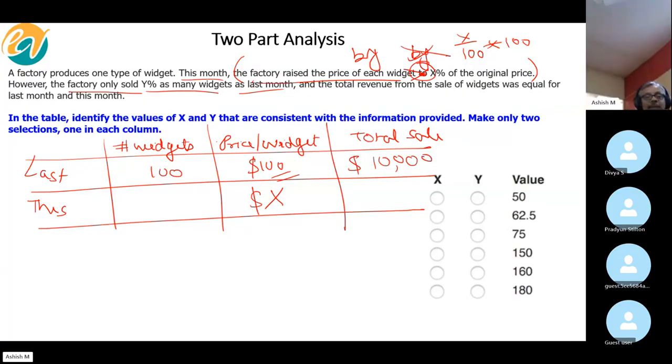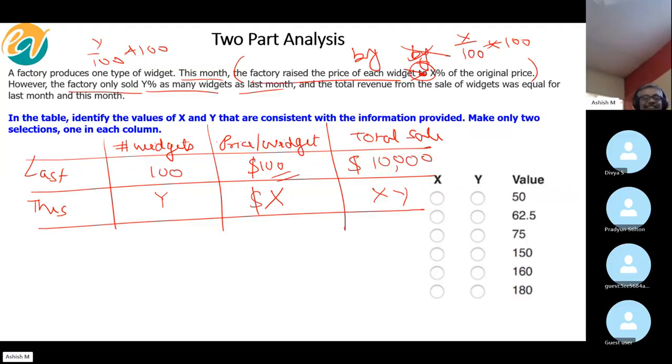Y percent as many widgets as it sold last month, so this would be Y. The factory sold 100 widgets last month and Y widgets this month. So what's the total sale this month? XY, right? That would be equal to 10,000.